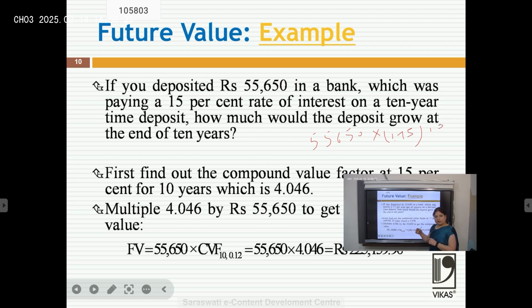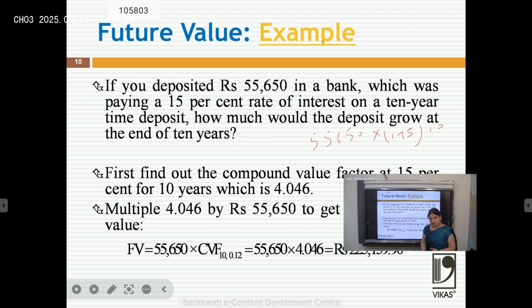I can do it in this way also, or I can use the compound value factor table also, where the value of 15% at 10 years, meaning 1.15 to the power 10, is given. We can see it from this table also. And the value in the compound value factor table is 4.406. This is nothing but the value of 1.15 to the power 10.